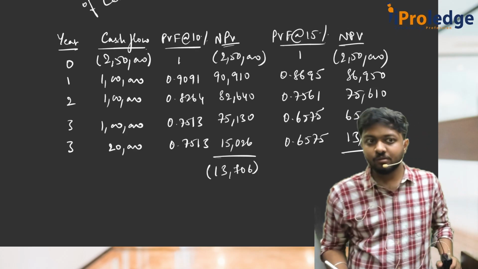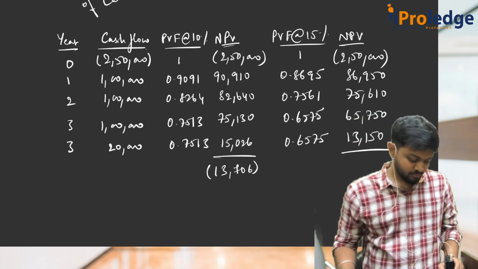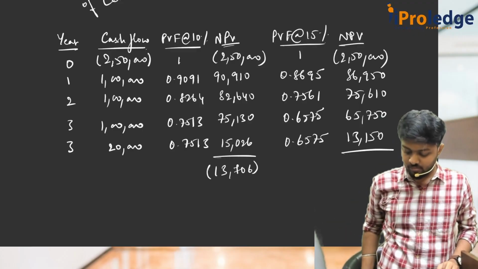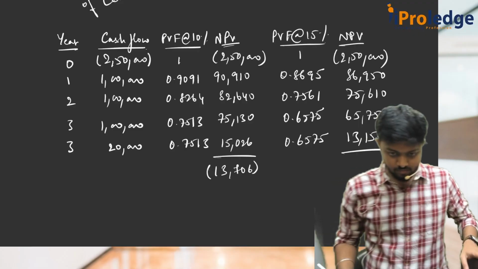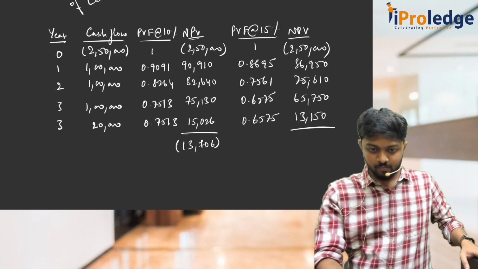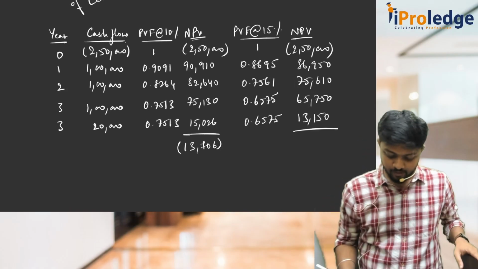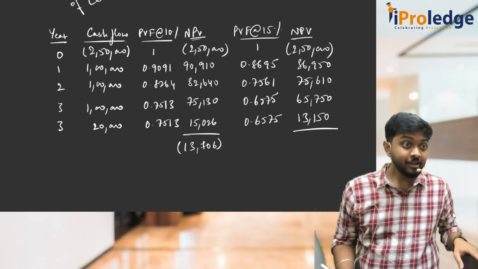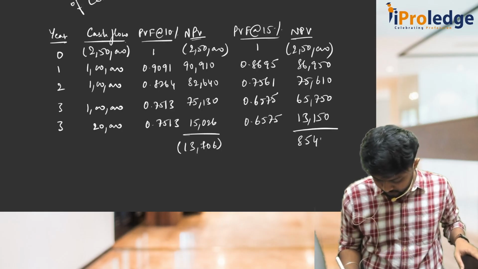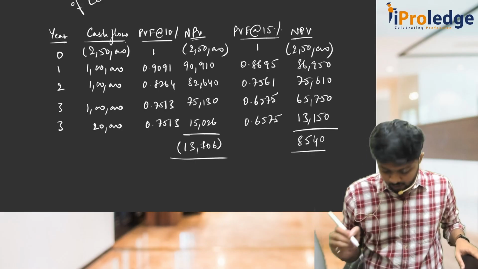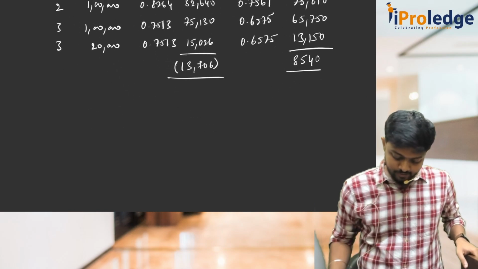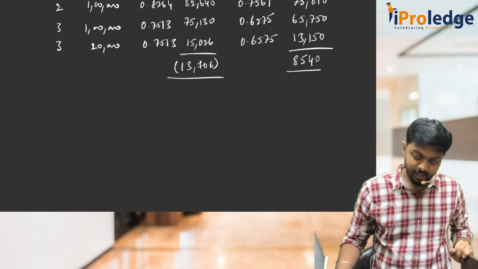So what is your NPV now? Now we have got a positive number, 8,540.